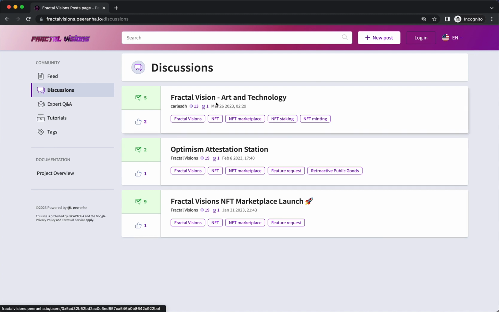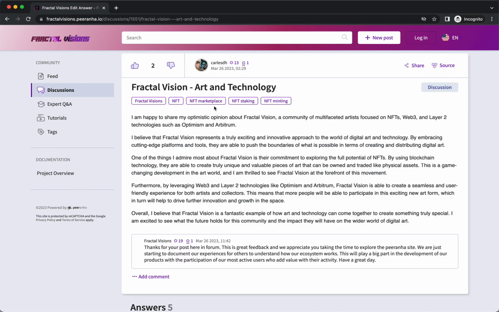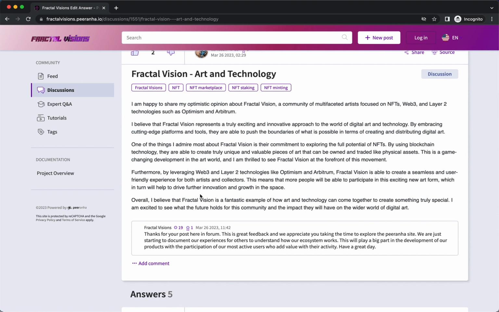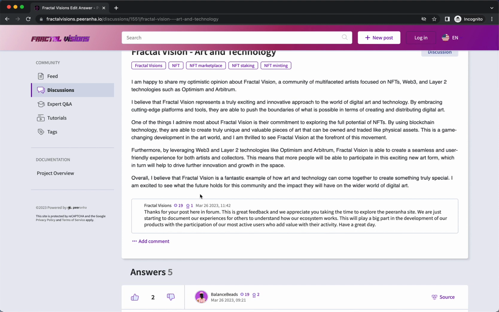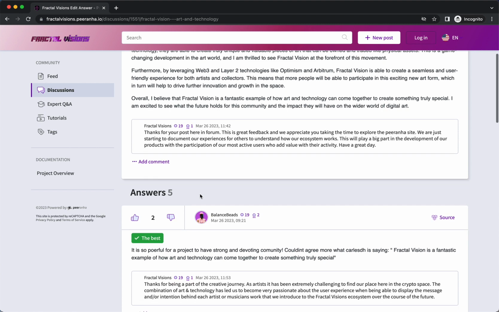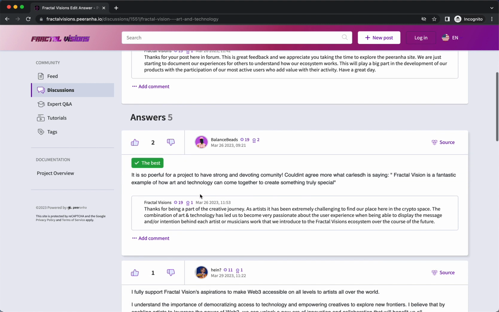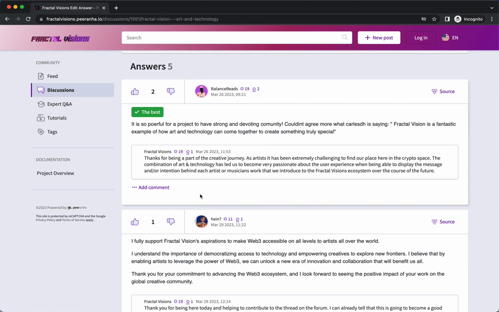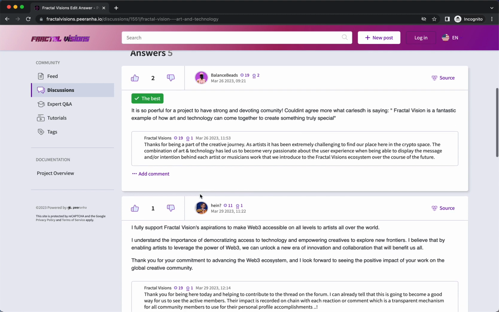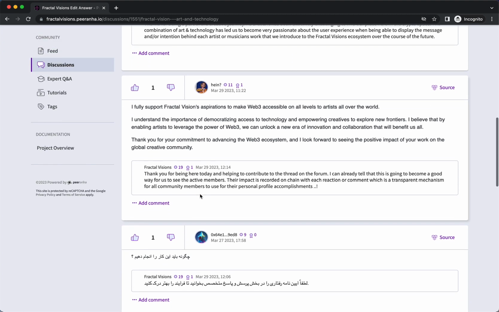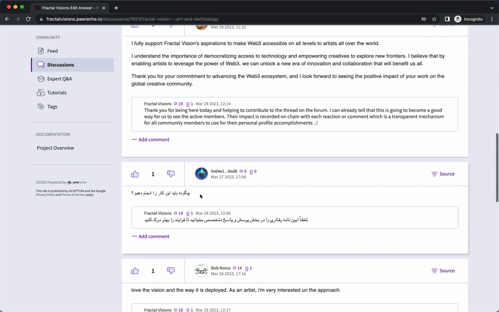Let's see, the next post here is by one of our community members, and we encourage all of our community members and others who want to join the ecosystem and learn about the ecosystem to post and comment back and forth on this peer-to-peer education network on Peeranha with the other members that are part of our community.